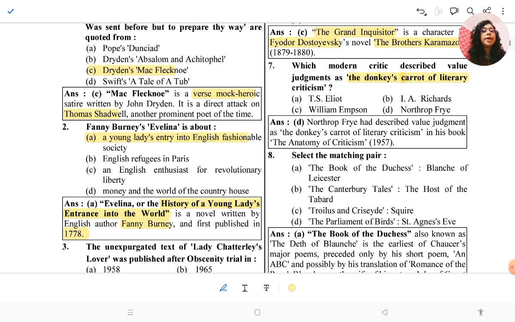The answer will be Northrop Frye. Northrop Frye described value judgment as the donkey's carrot of literary criticism in his book Anatomy of Criticism, which was published in 1957.